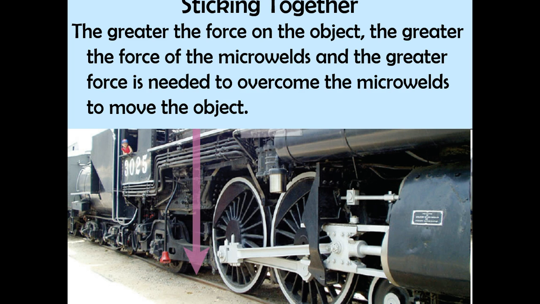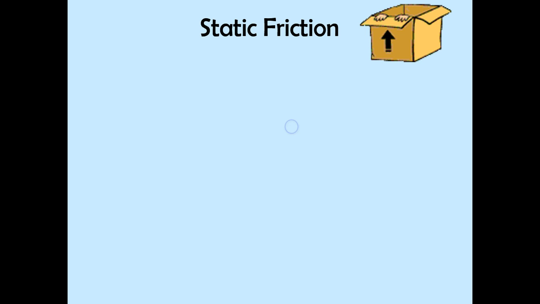So the greater the force pressing the surfaces together, the greater the force of the micro welds. And a greater force is needed to overcome those micro welds. You can see a big heavy train would be really heavy, so it's going to be pushing down with a lot of force, and it's going to need a lot of power to overcome that in order to move that train.